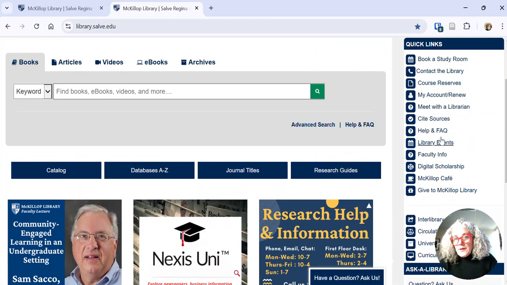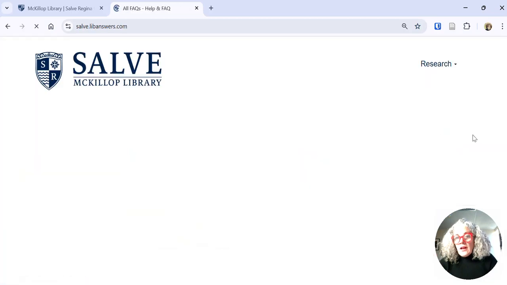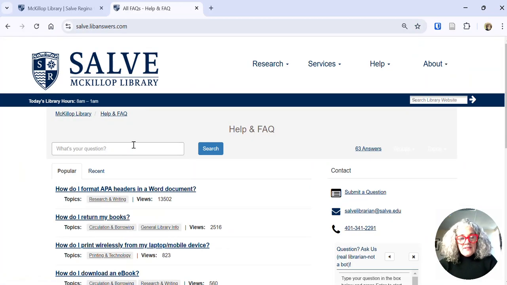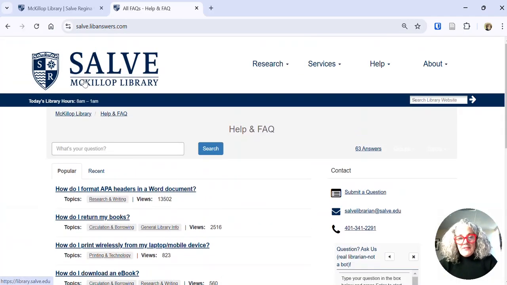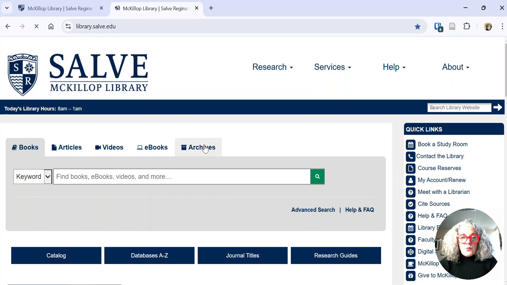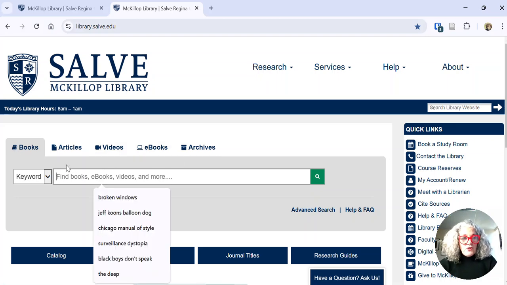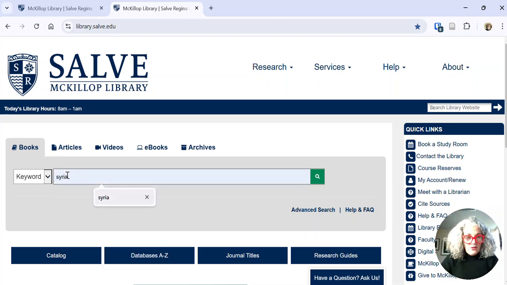The other thing to point out is our FAQs, which if you click on them here, you can type in your question and it'll bring up our knowledge base of FAQs. To access our materials, this across the top is a quick access for all of our books and articles and so forth. We'll start with the book tab, which it defaults to, and we'll try a search for